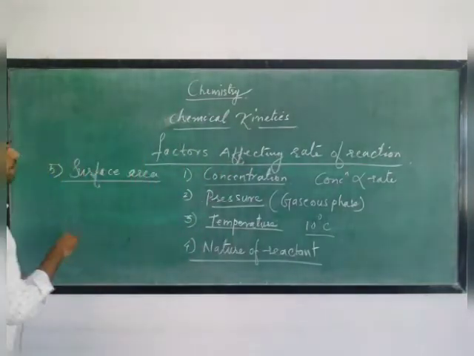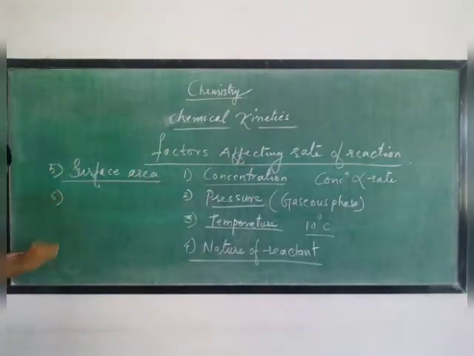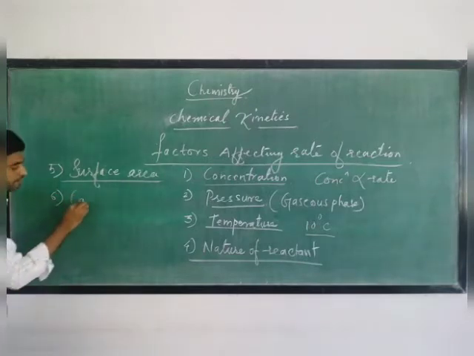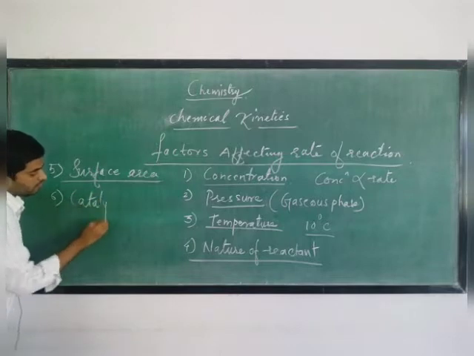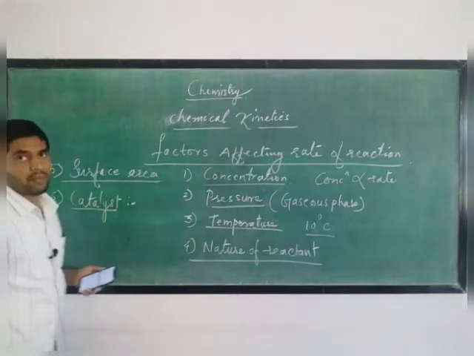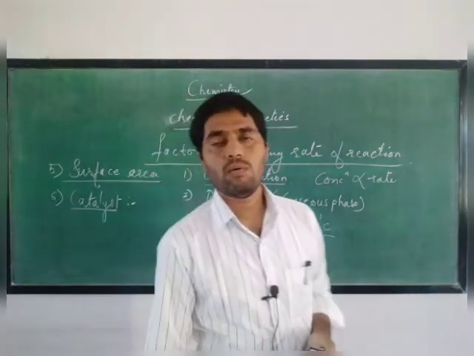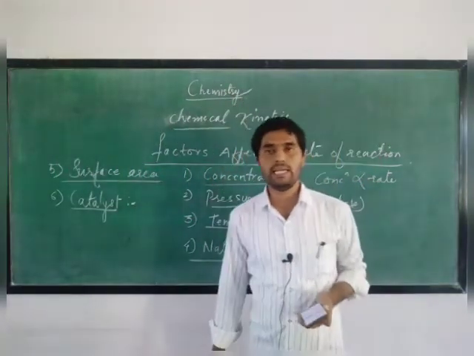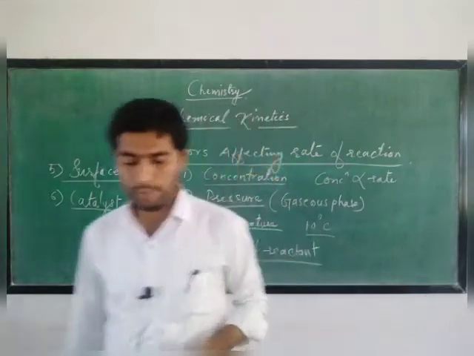Now the next factor is catalyst. What is a catalyst?